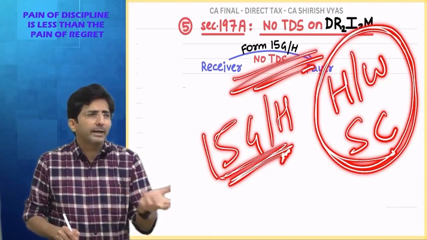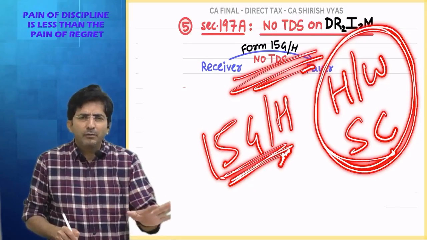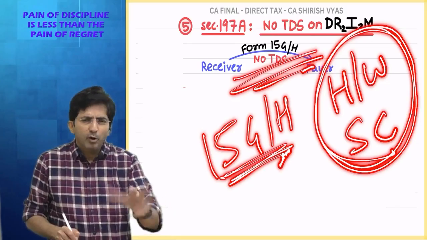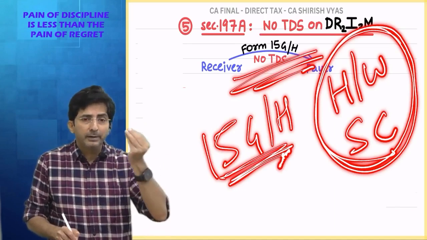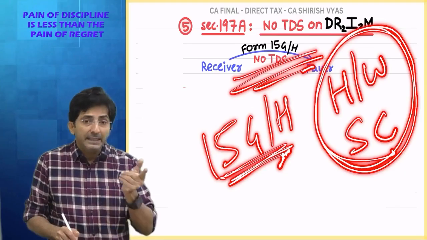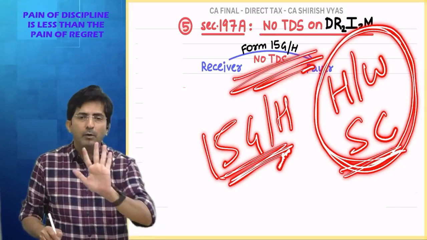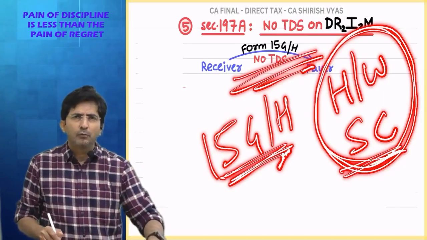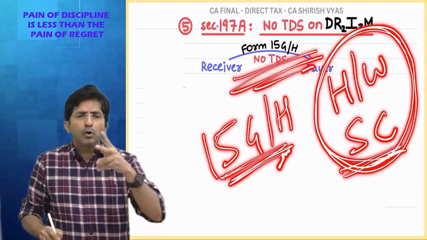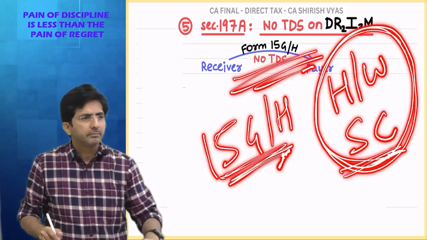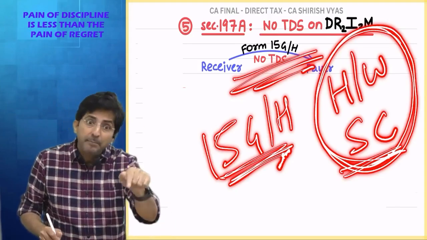That there are many housewives who simply do household work. They are not working females. They don't have income, but they get a little bit of rent, a little bit of dividend income, and TDS on that will bother them. Similarly, senior citizens. What is the lifestyle of a senior citizen? Full time sitting at home, not working. Who are the two non-working people in India? Housewives and senior citizens. So the government thought of them.